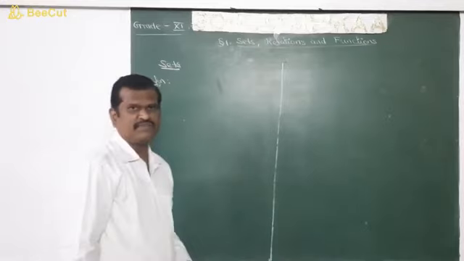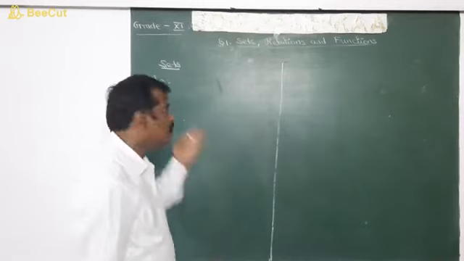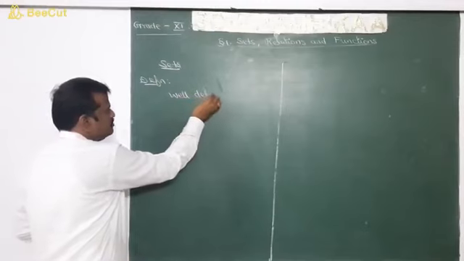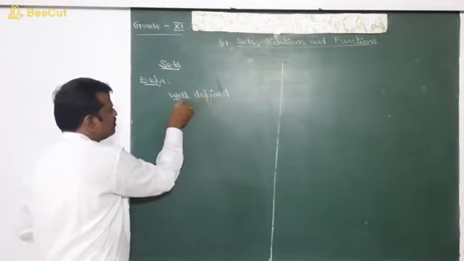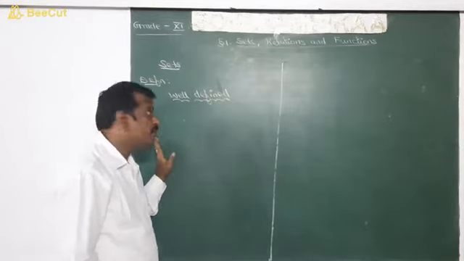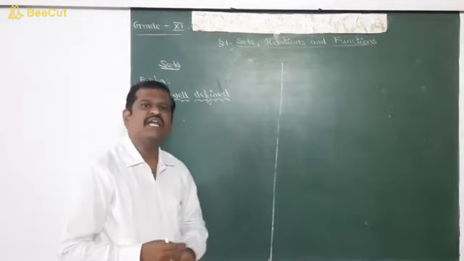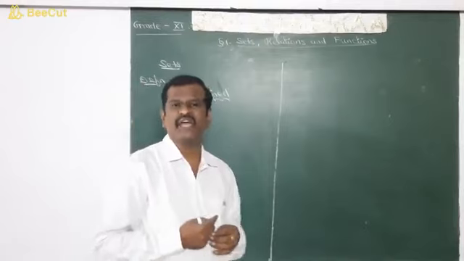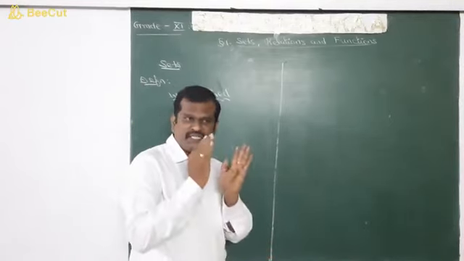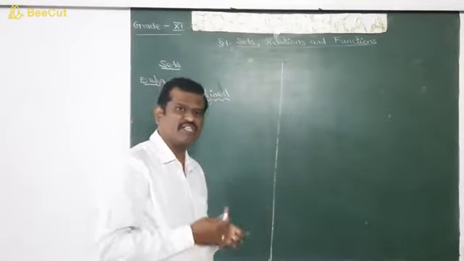What do you mean by set? A set is nothing but a collection of well-defined objects. The word well-defined in the definition of set is very important. It has its own meaning. So what do you mean by well-defined? The things we are going to collect should be defined properly. That is, it must be possible for us to decide whether a particular element is a member of a collection or not.